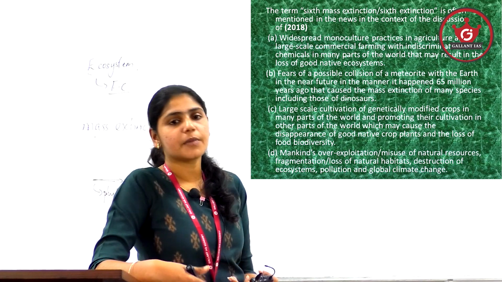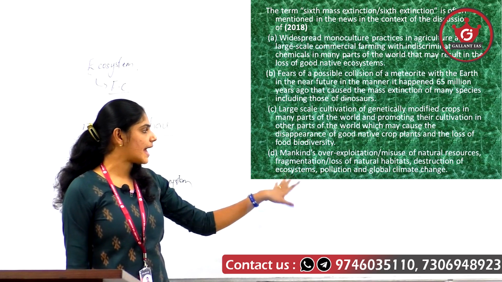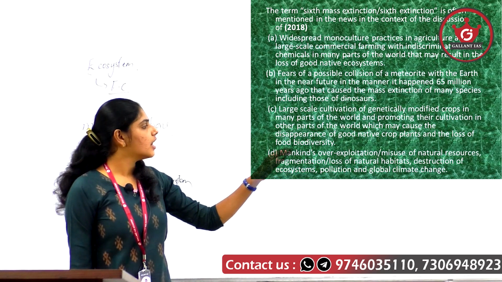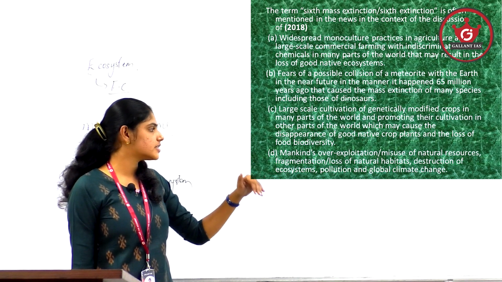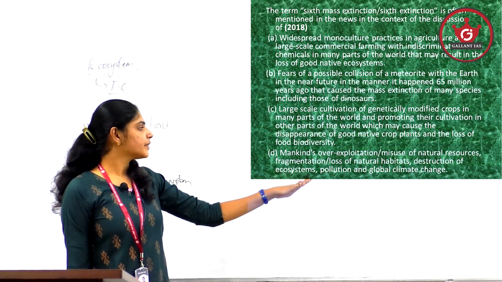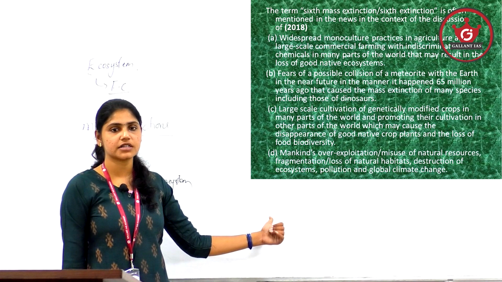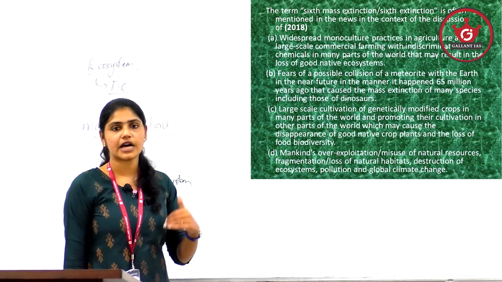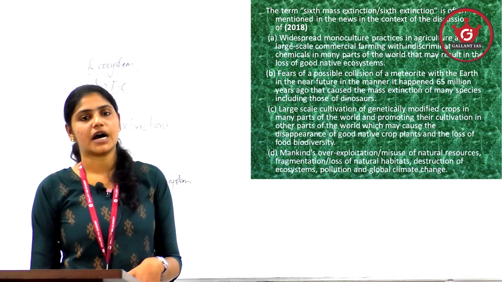So here it is asking about the sixth mass extinction. The sixth mass extinction is mainly because of mankind's over exploitation and misuse of natural resources, fragmentation and loss of natural habitats, destruction of ecosystems, pollution, and global climate change. Mainly because of these human induced factors, the sixth mass extinction is undergoing.